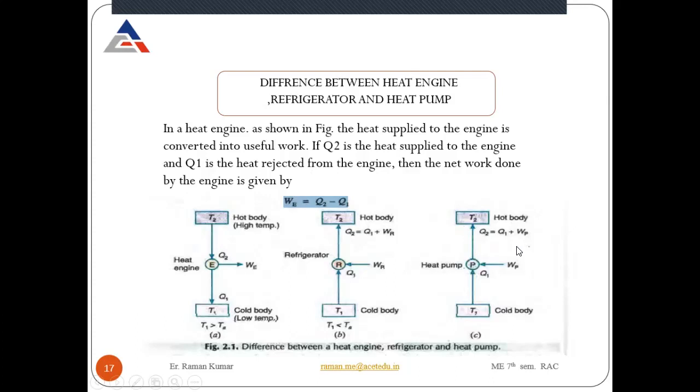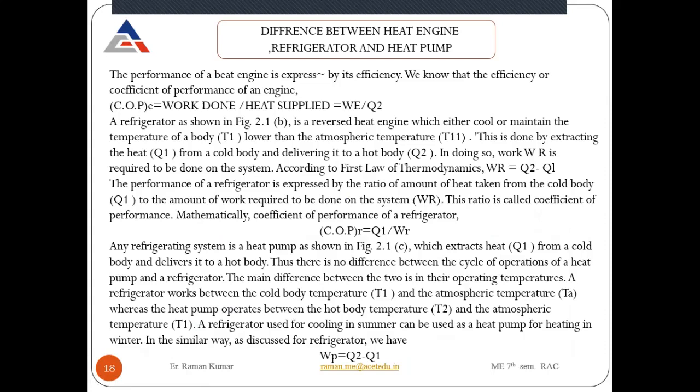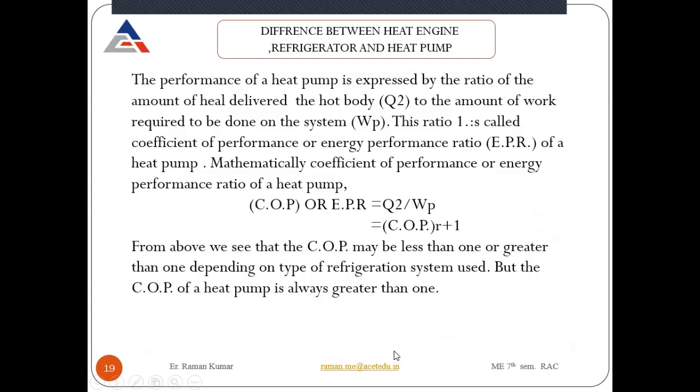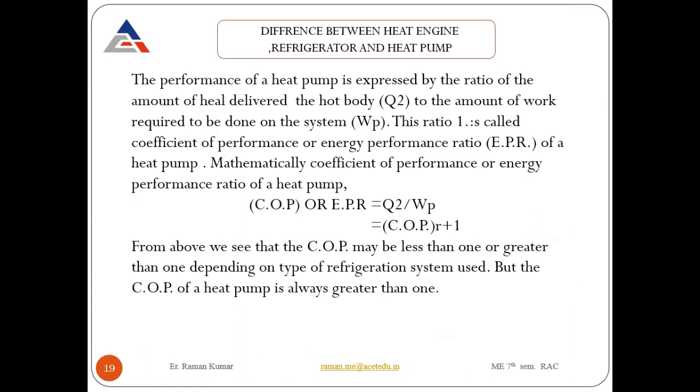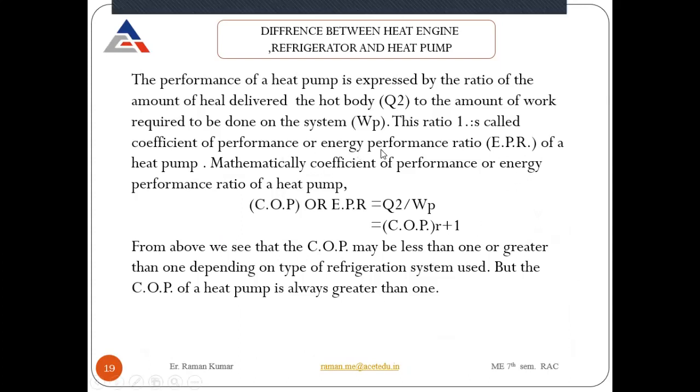So Q2 will be equal to Q1 plus WP, the work done of the pump. So the work done by the pump will be equal to Q2 minus Q1, and this is also called the COP of your heat pump. It is also known as energy performance ratio, EPR. EPR means energy performance ratio of a heat pump.